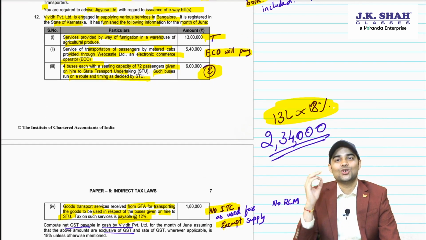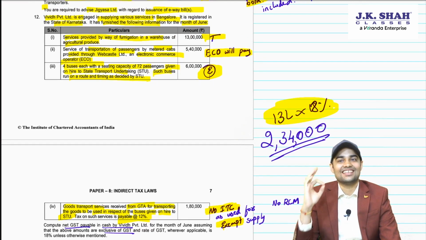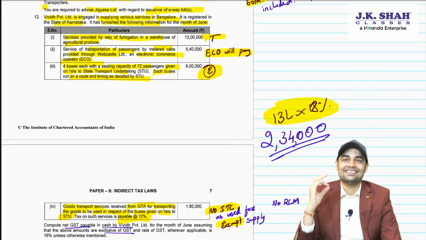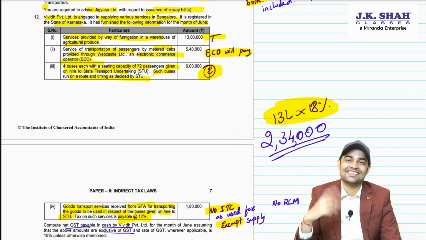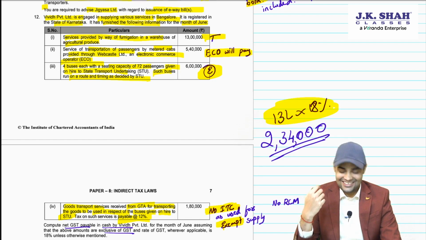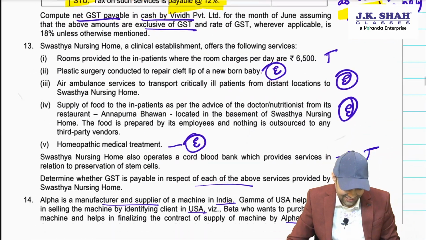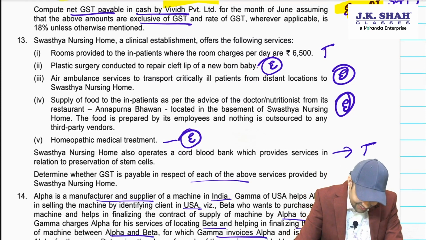Which comes to 2,34,000. That's the only thing which you are going to pay as output. ITC, sir, nothing is there relation to ITC. One entry was there, that will also not be eligible for ITC. Clear? Great. Let's move forward. Easy one again.